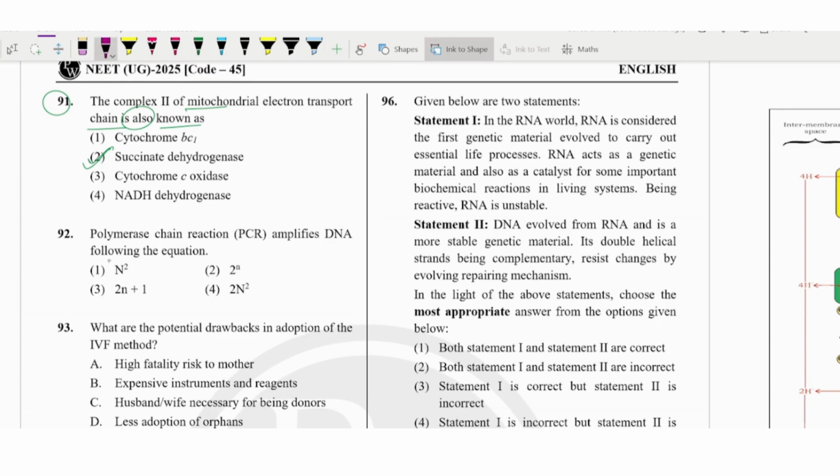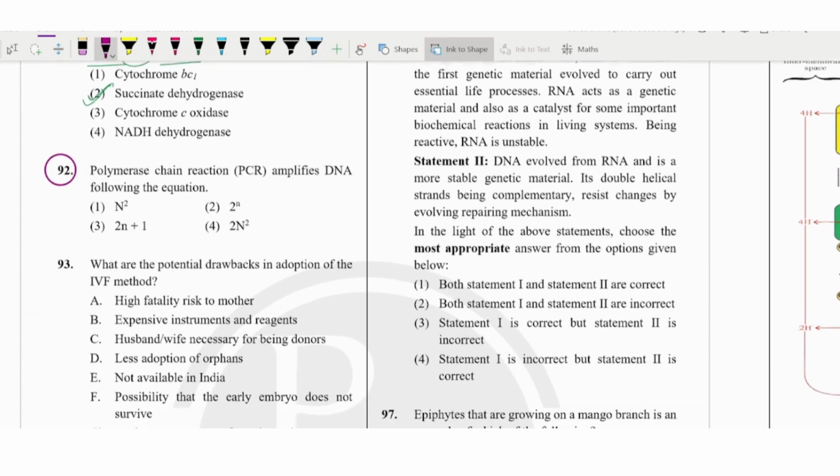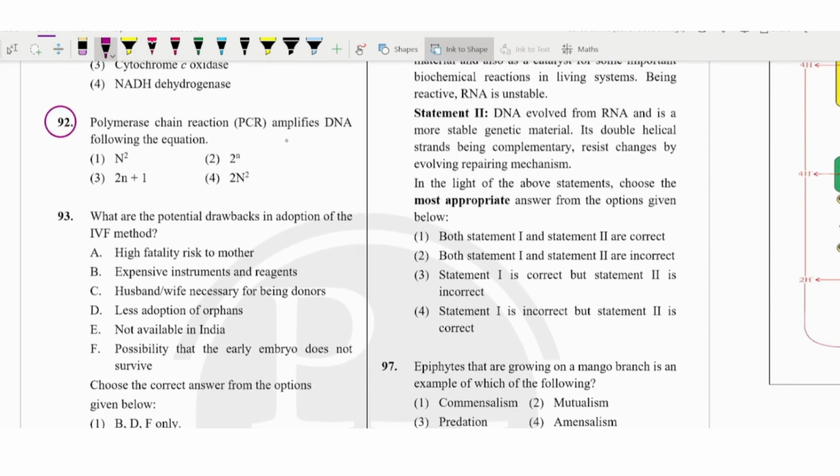Okay, next is the polymerase chain reaction. Simple only, because in the polymerase chain reaction we have seen that n indicates the number of cycles, right? We saw that in PCR with the help of the 2 to the power n formula.